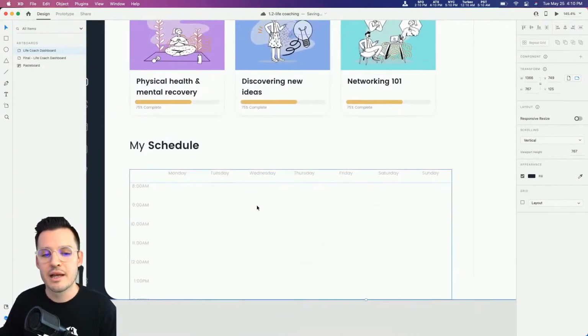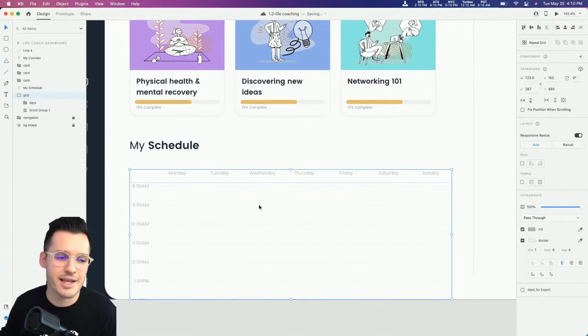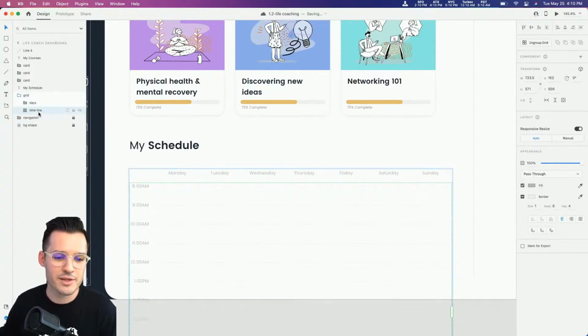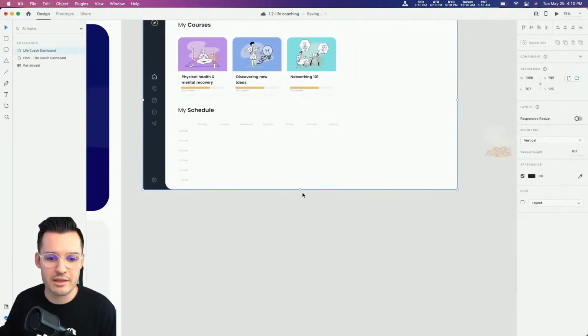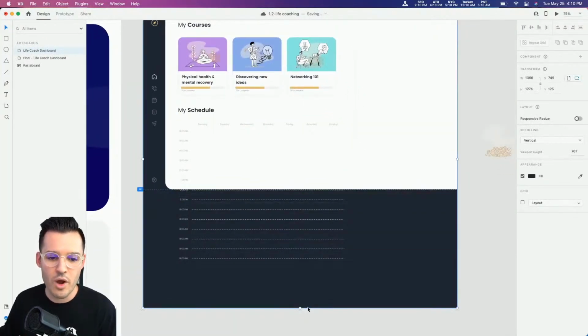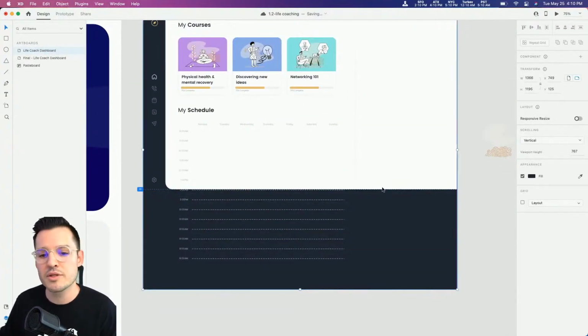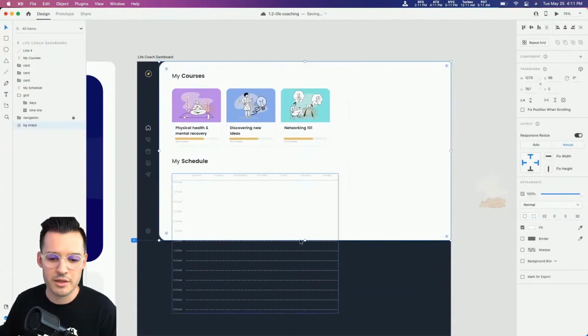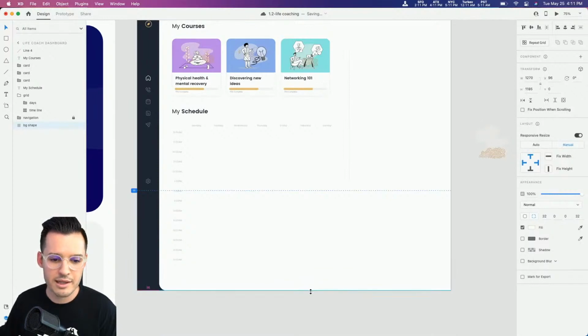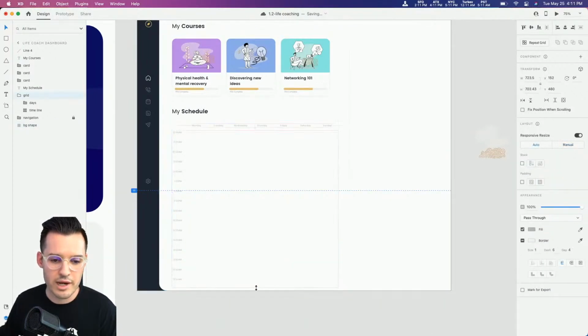Actually, you know what? I tell you what, I'm going to backtrack because I have a good idea. So I'm going to backtrack on that scroll group, and I think I am going to extend out the length of the entire artboard. Okay? Why, you say? Because I think I might want to do some anchor linking. And this will be helpful for my anchor linking. So I'm going to unlock my white layer there, and I'm going to continue dragging this down.